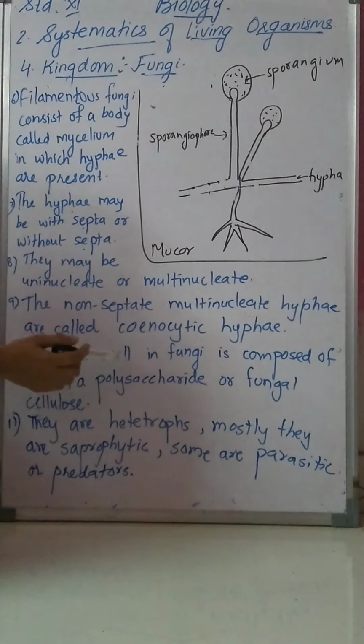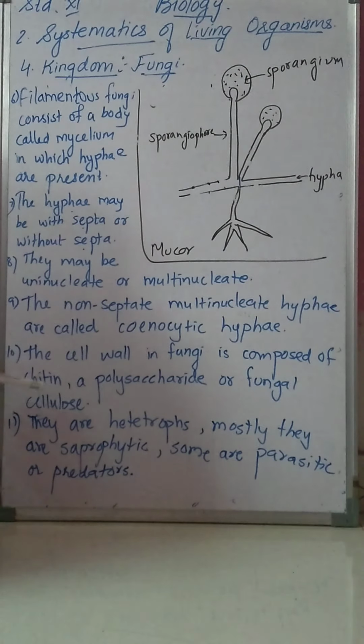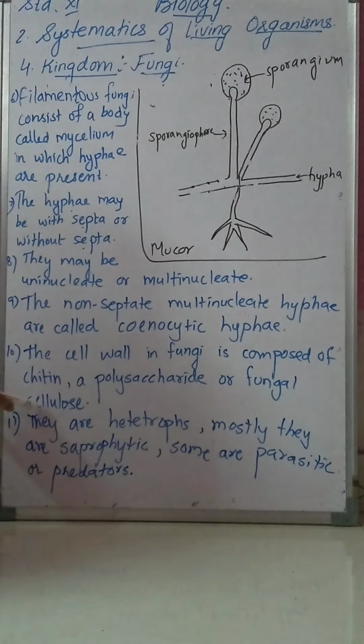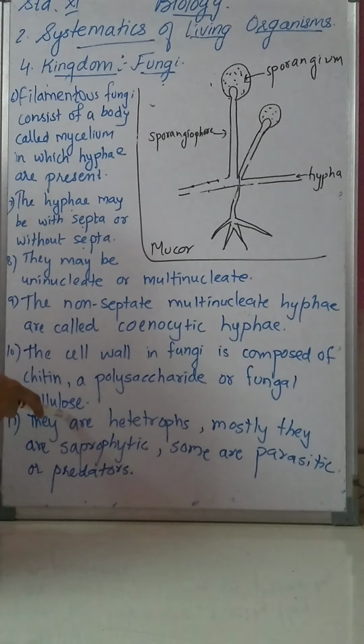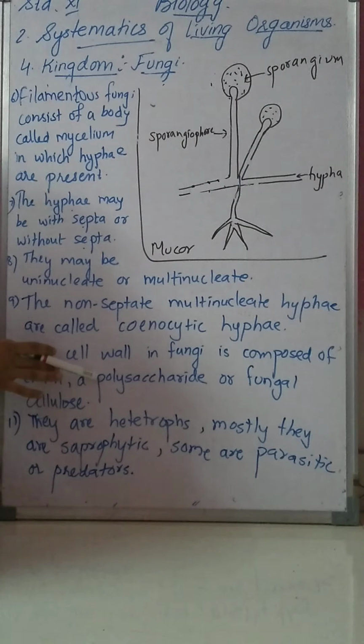And if we see the cell wall in fungi, it is composed of chitin. Chitin is a polysaccharide, as many saccharides are present, or fungal cellulose. The cell wall of the fungus is made up of chitin or cellulose, which are polysaccharides.